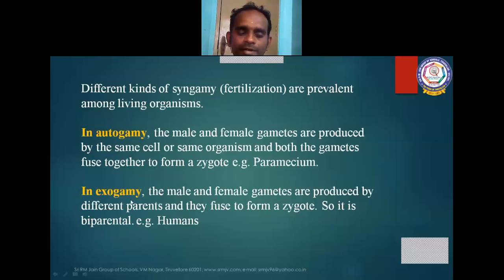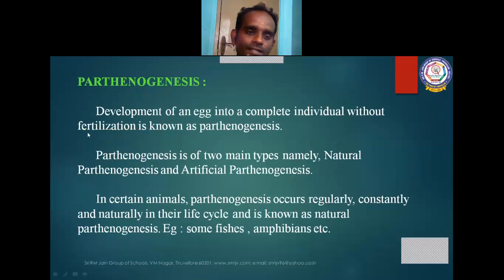In exogamy, exo means different, gamy means fusion. The male and female gametes are produced by different parents, that is male parent and the female parent, and they fuse to form a zygote, that is called exogamy. It is also called as biparental. Example, humans.